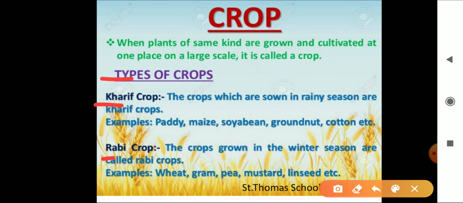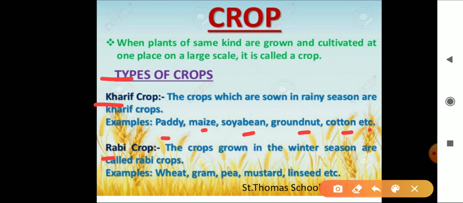You have learned these two terms in your previous class. The crops which are sown in the rainy season are kharif crops. The rainy season in India is generally from June to September. Kharif crop examples are given here: paddy, maize, soybean, groundnut, cotton, etc. These are the examples of kharif crop.